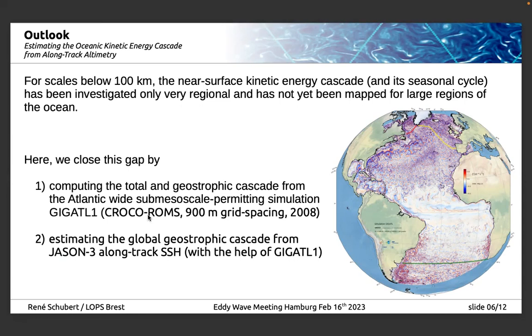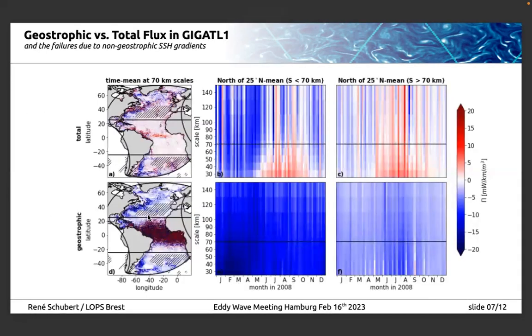So for this first part, only one slide. Shown here are the results for the scale kinetic energy flux on top from total velocity components and on the bottom from geostrophic components. You can see in the time mean at 70 kilometer scales that the strongest fluxes occur in the regions of the large-scale near-surface current systems. And in the middle panel on the right, I show area averages as a function of scale and time.